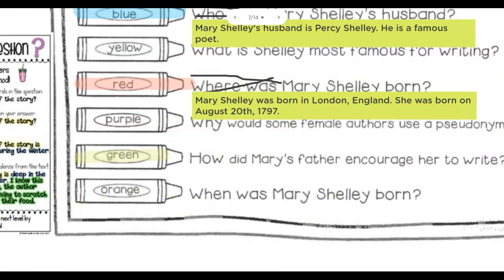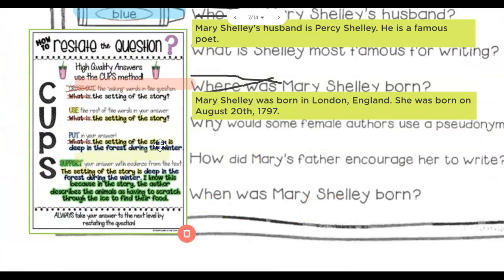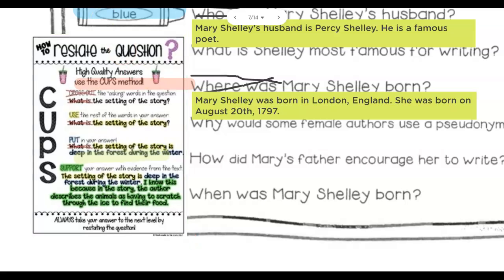And we'll go down and use CUPS. First thing we do is cross out our question words. How did? Then we use the rest of the words in my answer.